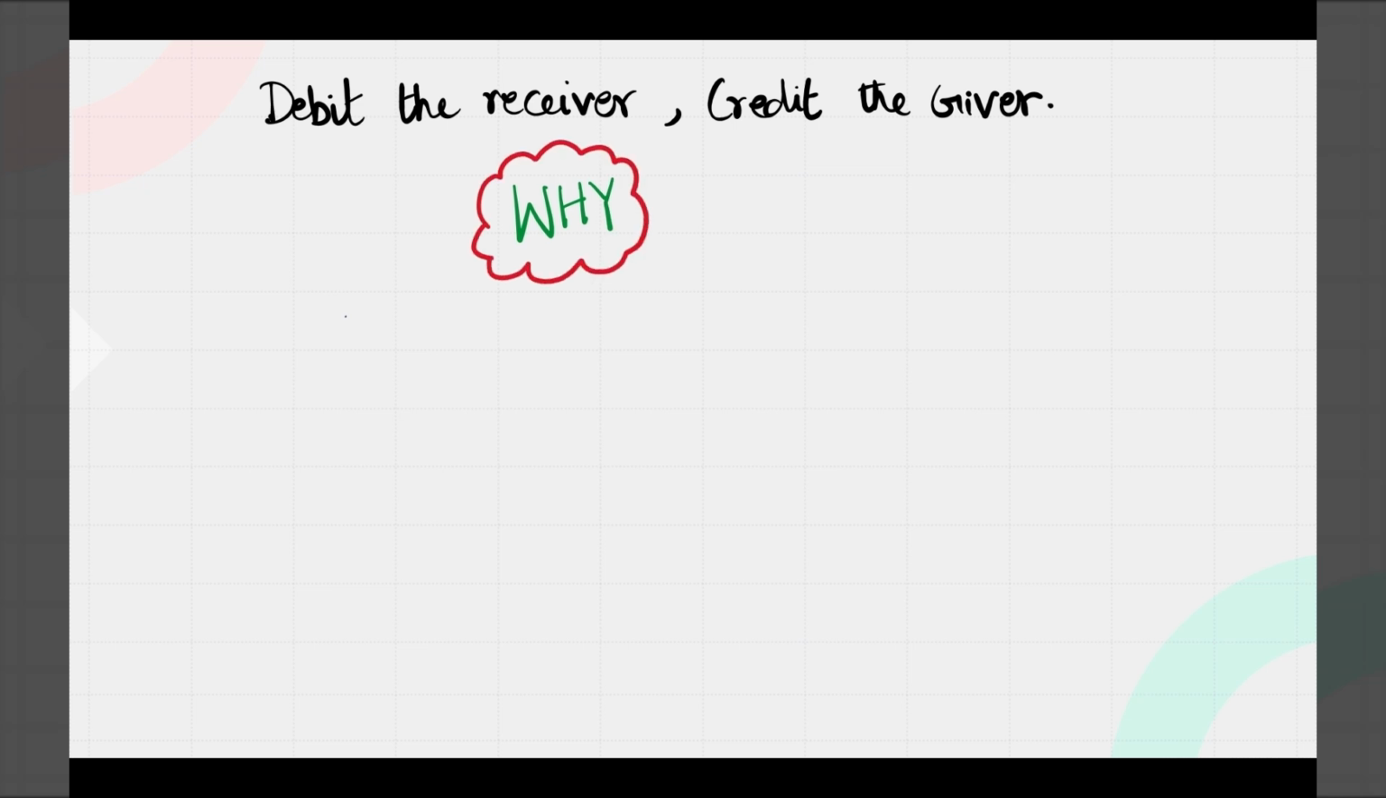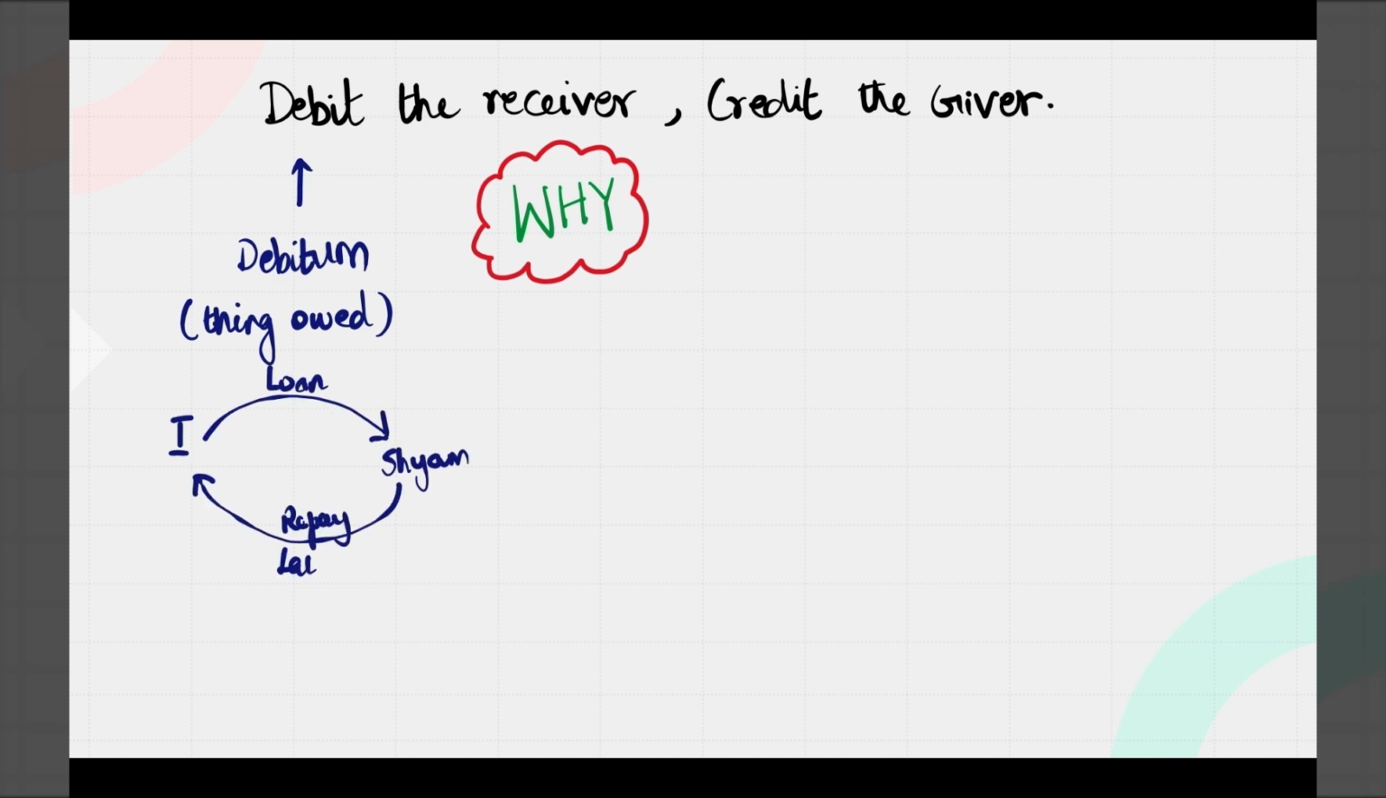But why do we have it in this format? Debit is derived from the term debitum, which means things which are owed. That means debt. Let me give an example. Say I give a loan to Shyam and Shyam would be repaying me later. Who is the receiver in this example? Shyam is the receiver, right? For now, let us just understand who is a receiver and who is a giver. You would automatically come to a conclusion why we are debiting the receiver. The term debit means debt. So here in this example, Shyam is the receiver.